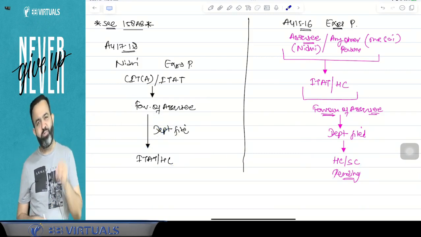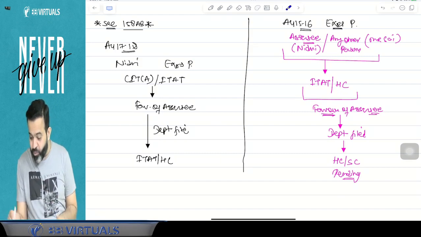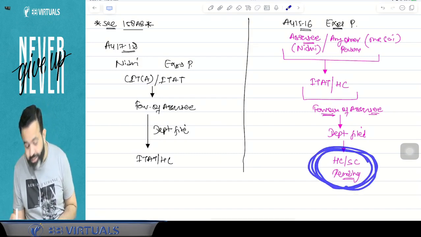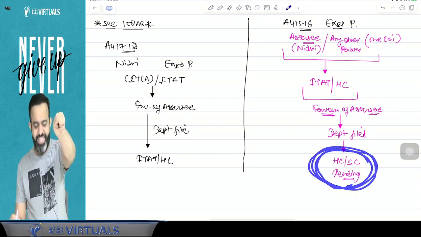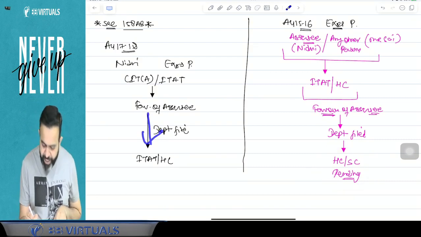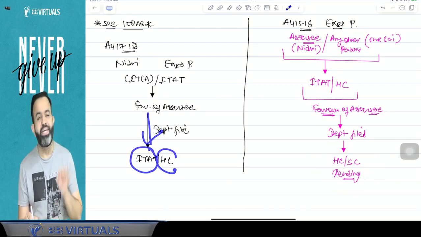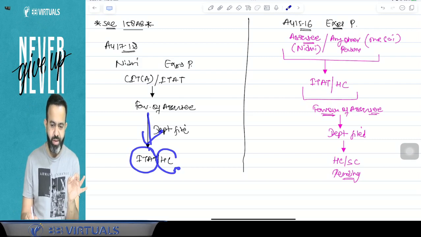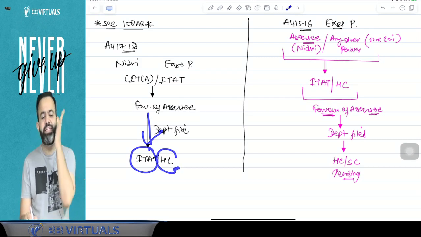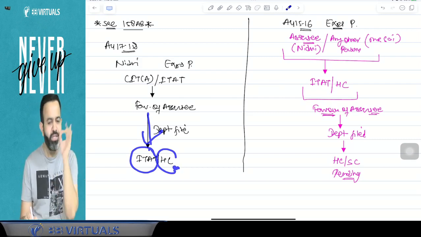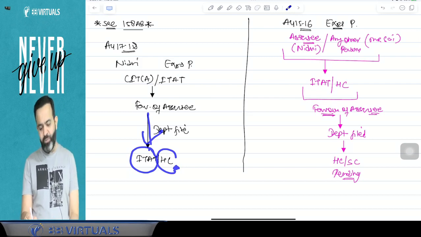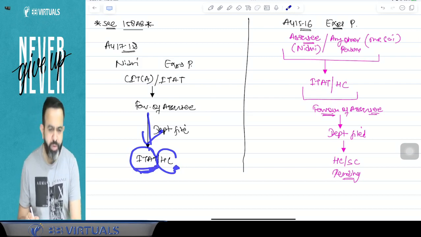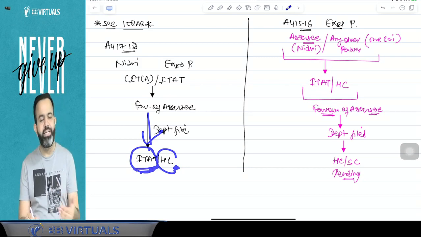But suppose the High Court or Supreme Court gave the judgment in favor of the department, then now the department will file the appeal to the ITAT or High Court.